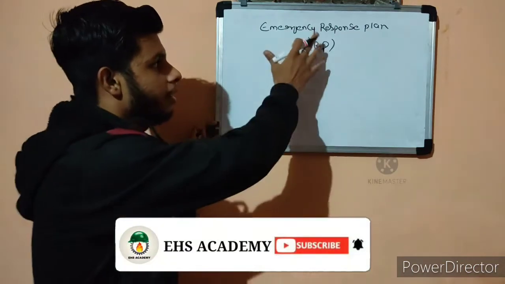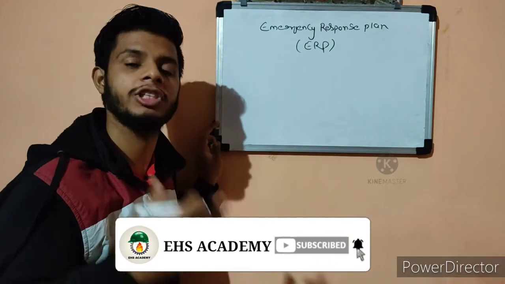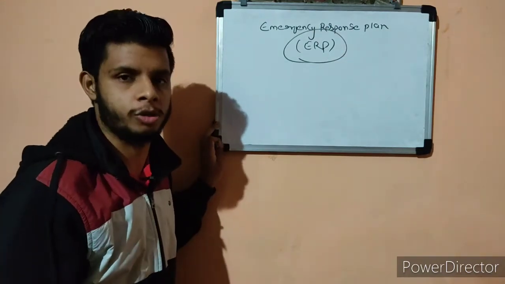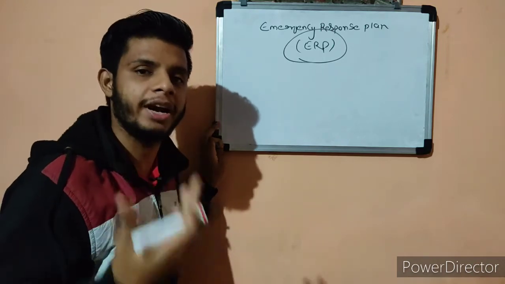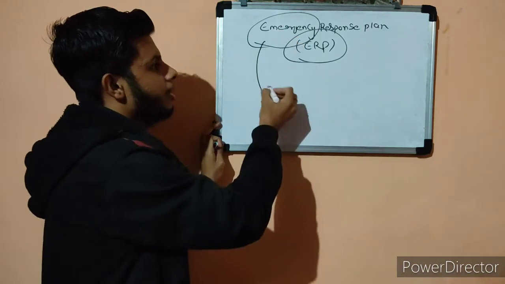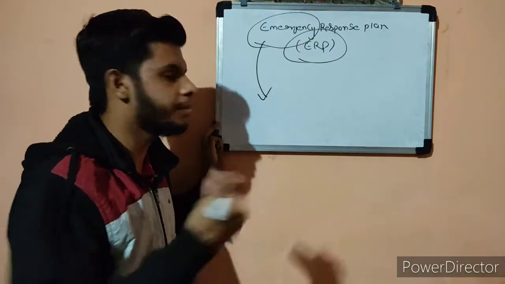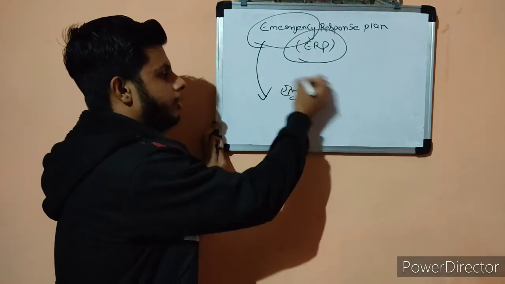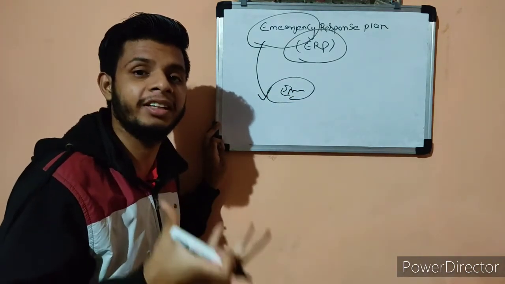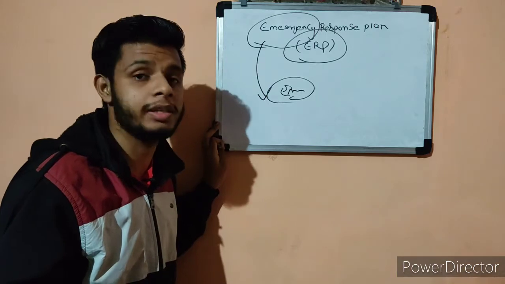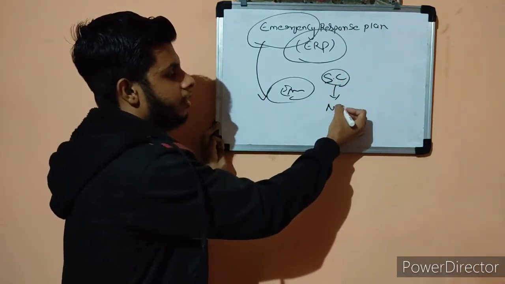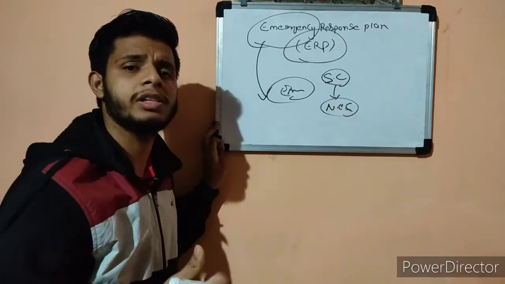So guys, first of all, here I have written emergency response plan, which is also called ERP. But before understanding what the meaning of an emergency response plan is, we should understand what is the meaning of emergency. Emergency means a sudden disruption or sudden change in the normal existing conditions. Now, what is an example of that?